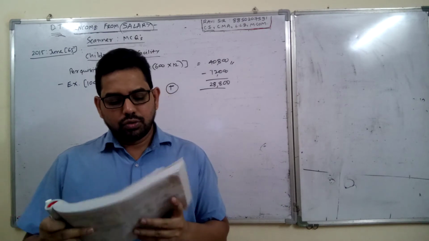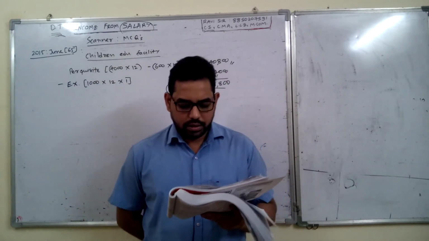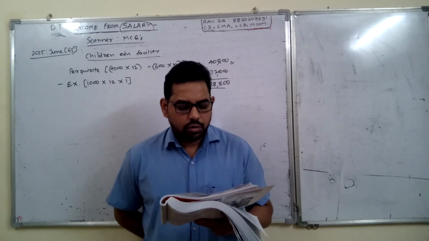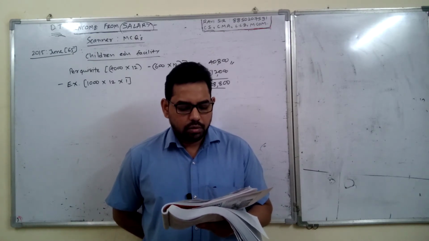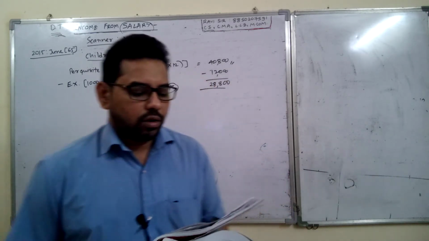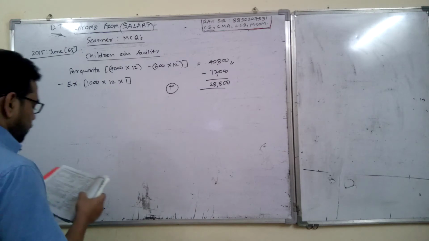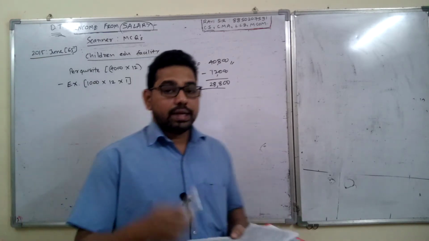Next question, June 2015, question number 67. During the previous year 2020-21, Barun received a watch worth 20,000 from his employer. The taxable value of the watch will be. So as you know, this watch is received from his employer.